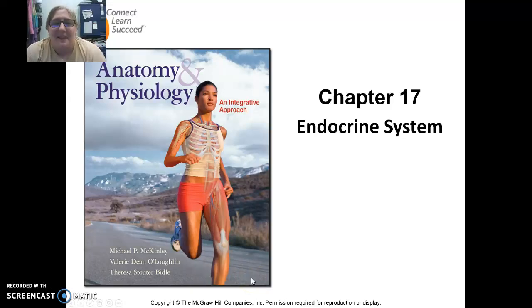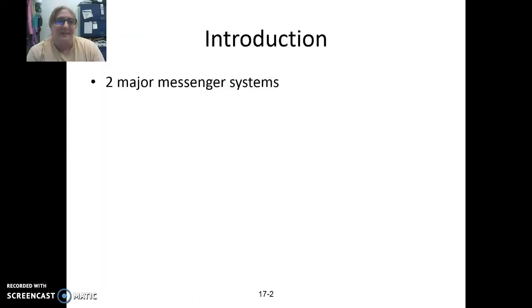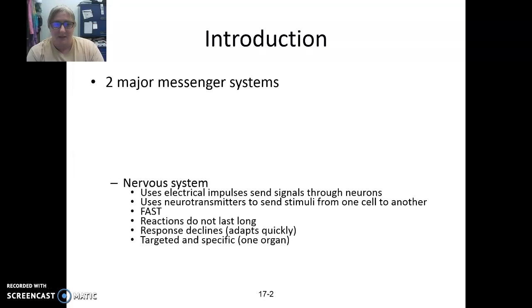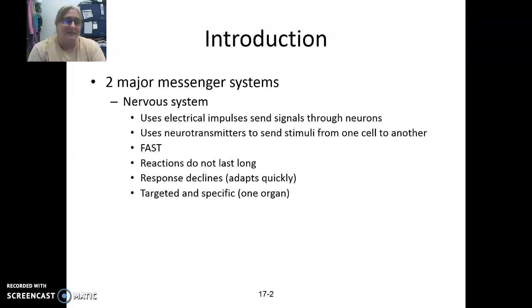Hello everybody. So now we're in chapter 17. This is the endocrine system. And we've talked about one messenger system known as the nervous system. We just finished that one up actually. The nervous system uses neurotransmitters that allow us to send electrical impulses from one cell to another cell.